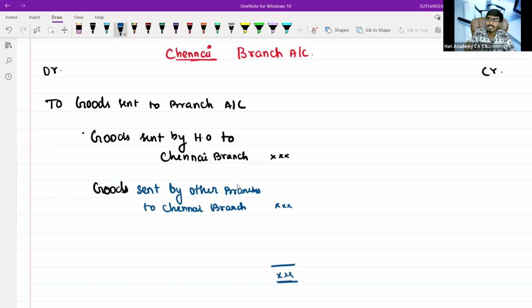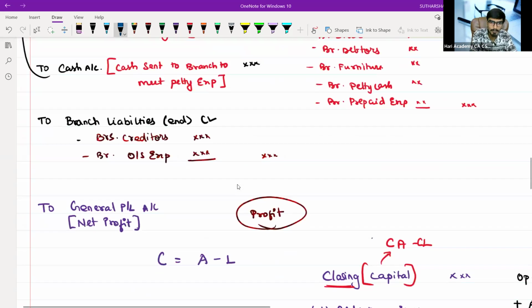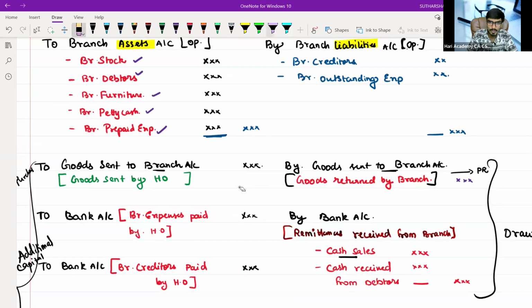In whose account? Chennai branch account. Or better, I can write it as branch account. In that particular branch account, you will record. I'm just speaking about this part alone, whatever I am marking in the blue color, that simple part alone. That is my case one.